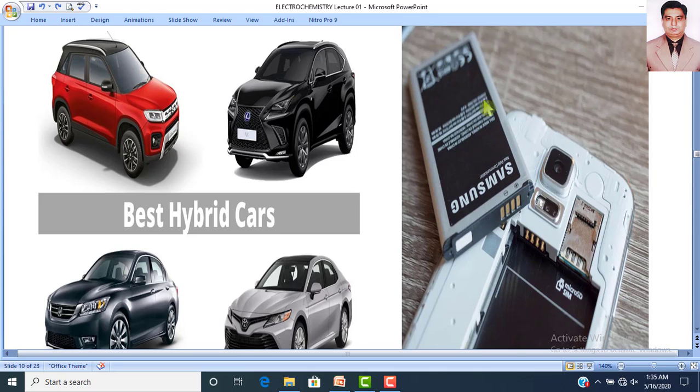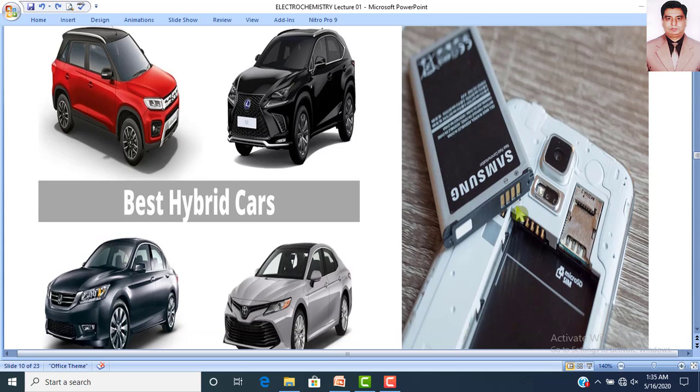This mobile battery is also based upon electrochemistry because there you can see some terminals. These are basically electrodes. Due to the use of these electrodes, the battery is recharged and discharged. The battery is used in this mobile. So you can discharge, you can recharge this battery, and this whole process of the battery is controlled by electrochemistry.